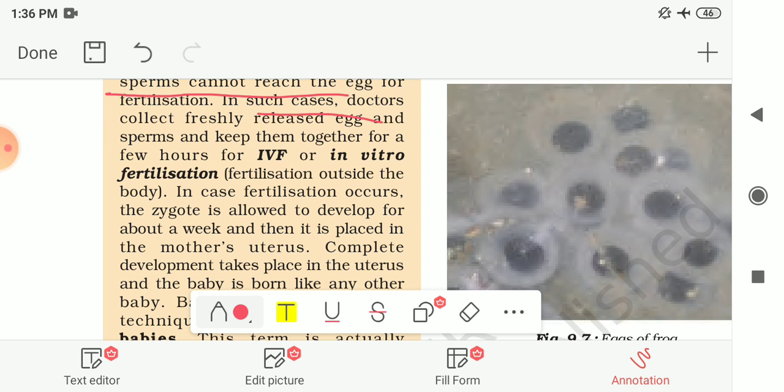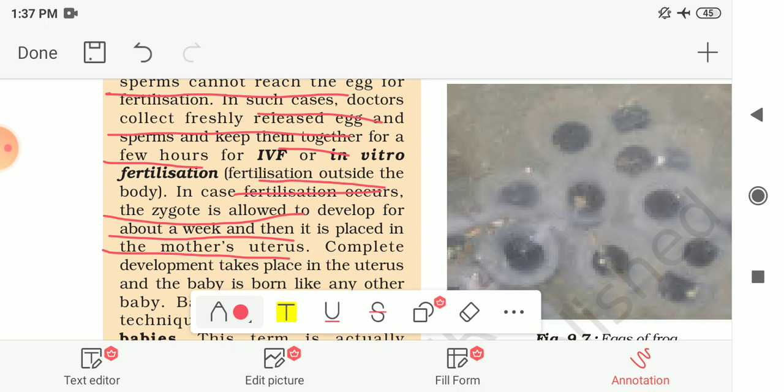In such cases, the doctor collects a freshly released egg and sperms and keeps them together for a few hours for IVF, that means in vitro fertilization, or fertilization which takes place outside the body. If fertilization occurs, the zygote is allowed to develop for about a week, and then it is placed in the mother's uterus.